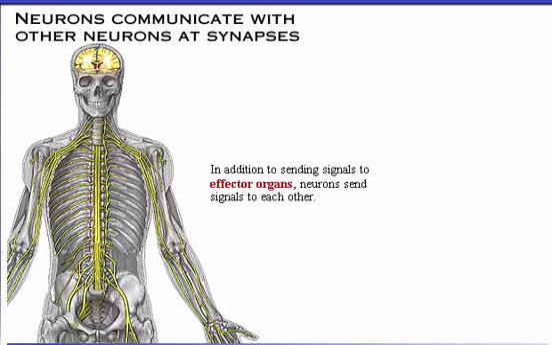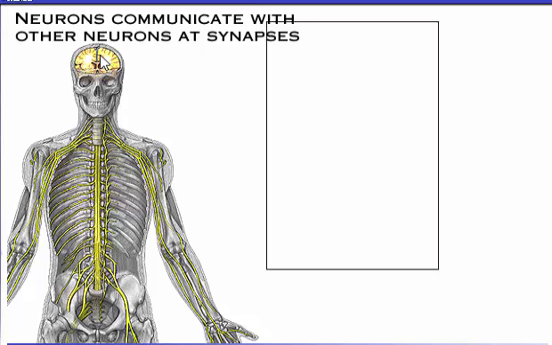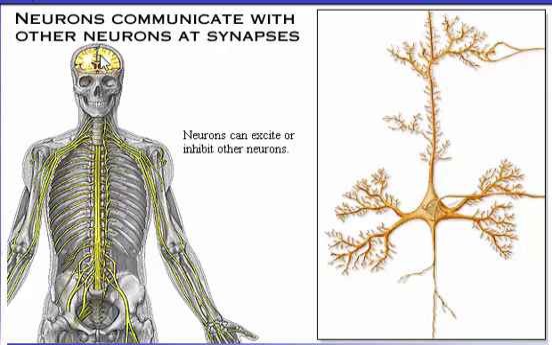In addition to sending signals to effector organs, neurons send signals to each other. Click the central nervous system to see synapses between neurons. Neurons can excite or inhibit other neurons. Click the upper axon to see the effect it has on this neuron.